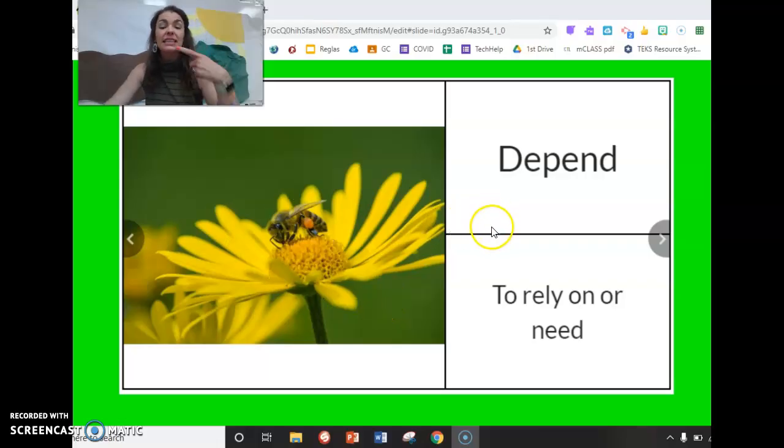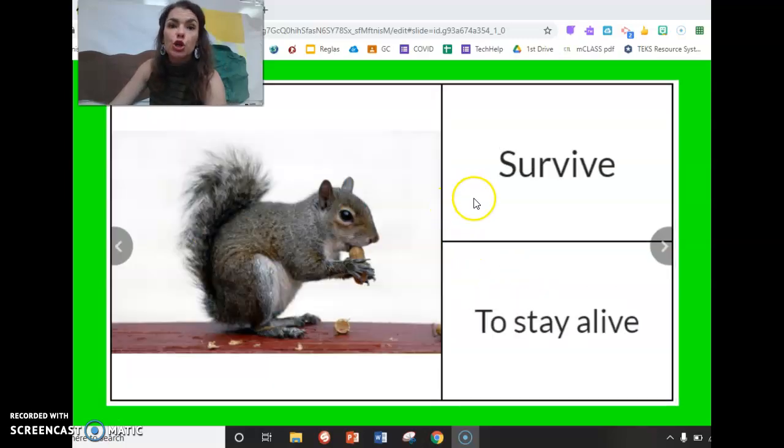Depend. Say this, please. Depend. I depend on my water and my banana. This bee depends on what? The flower. He needs the nectar. He needs it to survive. Last word. Survive. If we don't get our needs, we cannot survive, or we cannot stay alive.